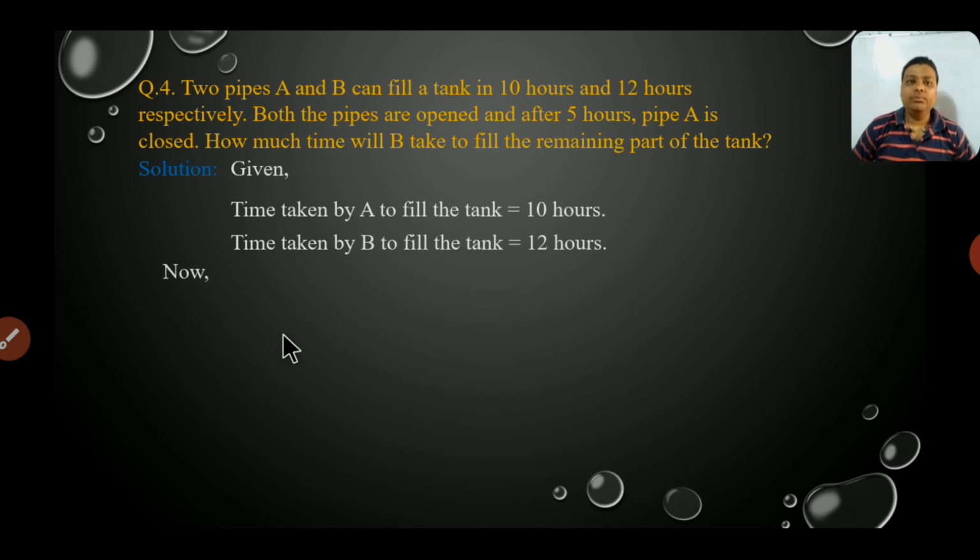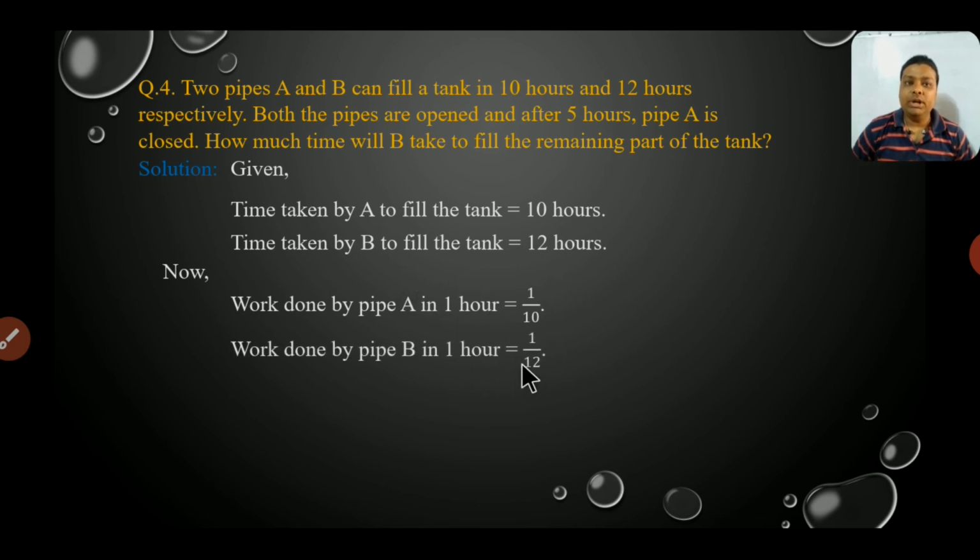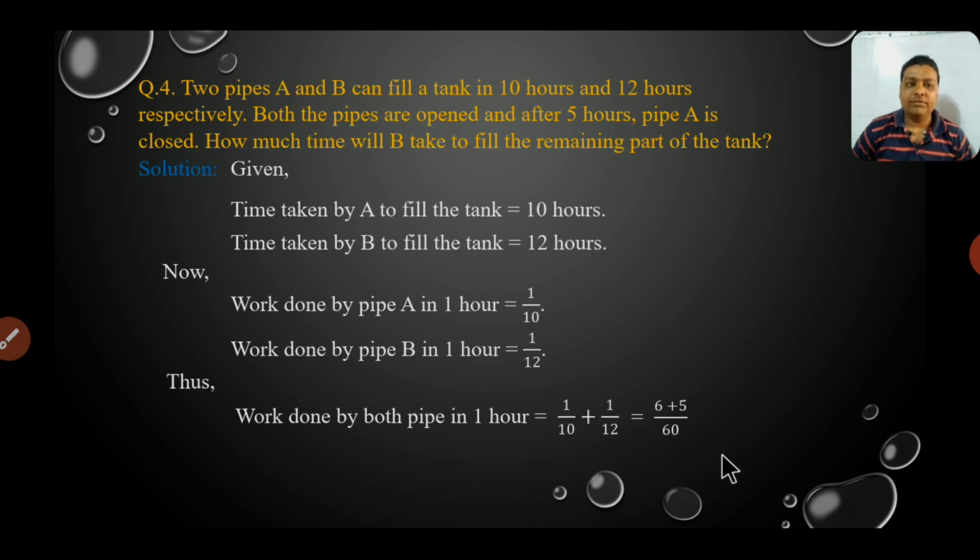Okay. Now, work done by pipe A in 1 hour is 1 by 10, the opposite of it. And work done by B in 1 hour is 1 by 12. So, now let's find that, because both the pipes are open for 5 hours. So, let's find the work done by both pipes in 1 hour. So, work done by both pipes in 1 hour, we have to add. So LCM of 10 and 12 is 60. Then 12 5 times is 60, 10 6 times is 60. It means 11 by 60 parts have been filled by both pipes in 1 hour.